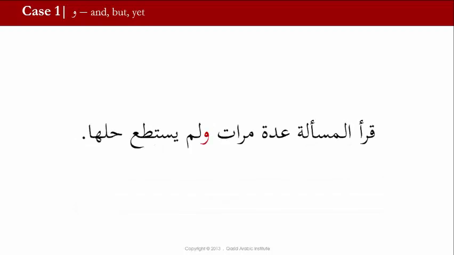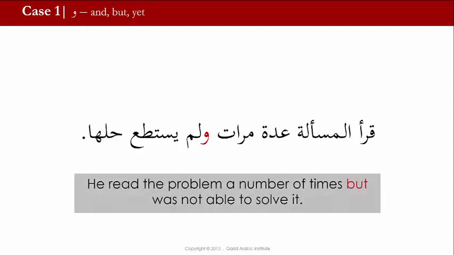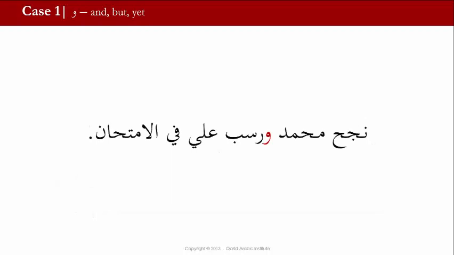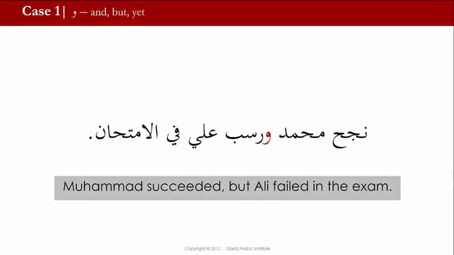Here's another sentence. قرأ المسألة عدة مرات ولم يستطع حلها. So he read the problem a number of times, but was not able to solve it. The wow here doesn't mean and. Here we have another sentence. نجح محمد ورسب علي في الامتحان. Muhammad succeeded, but Ali failed in the exam. So wow here means but and not and.